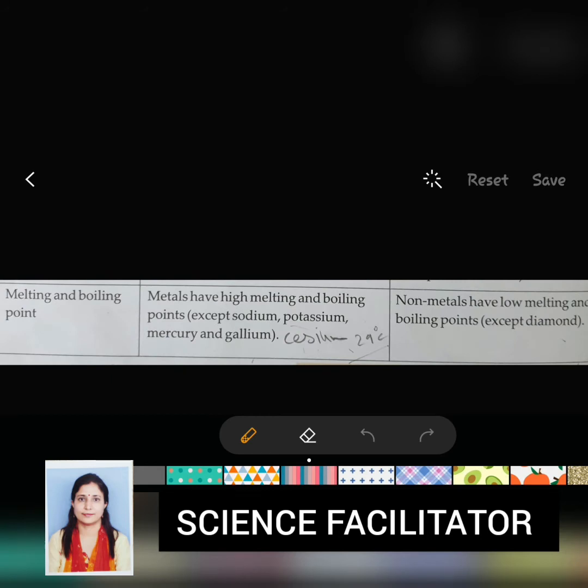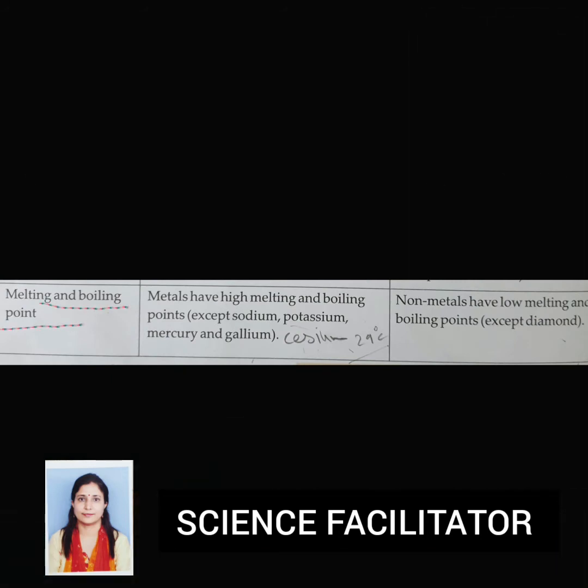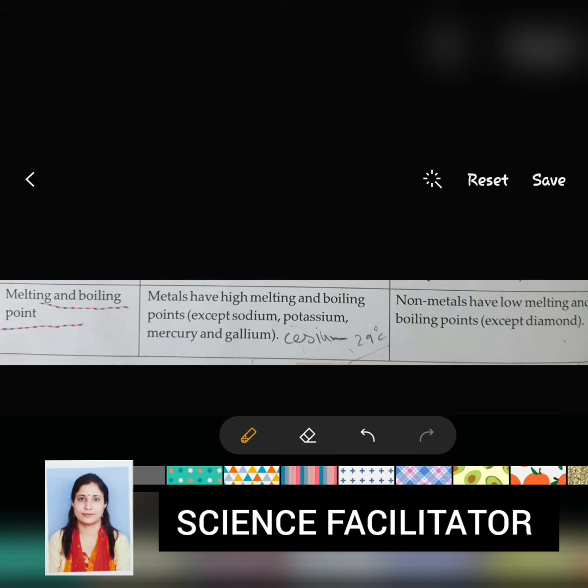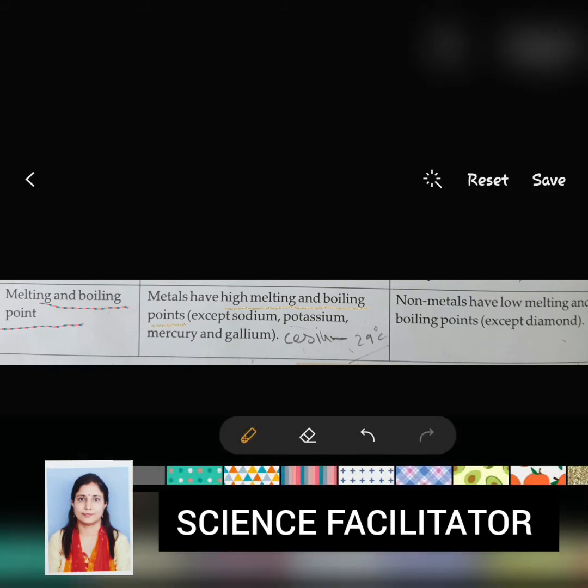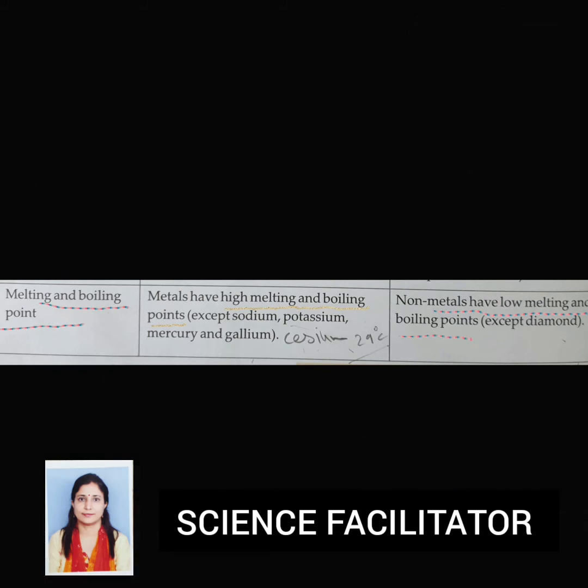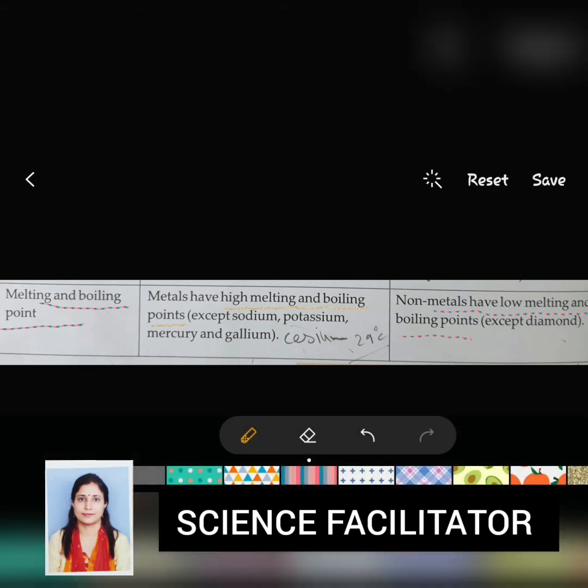Next physical property of metals and non-metals is melting and boiling point. You have studied in previous lectures, metals have high melting and boiling point, except sodium, potassium, mercury, gallium and cesium. If you keep cesium and gallium on your palm, it will melt. So cesium and gallium are exceptions, they have low melting point. Non-metals in contrast have low melting and boiling point, but diamond is the substance which contains carbon as a non-metal and has very high melting and boiling point.